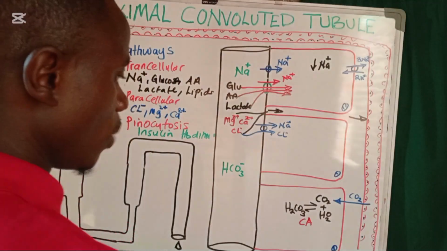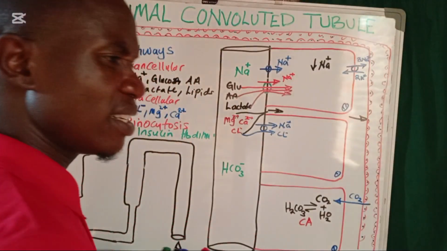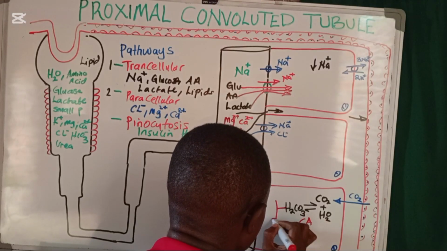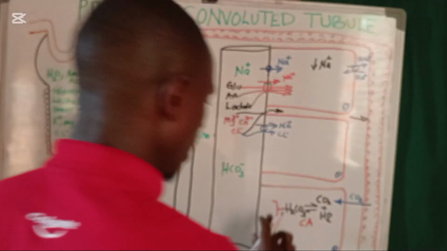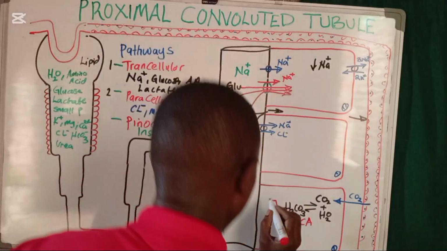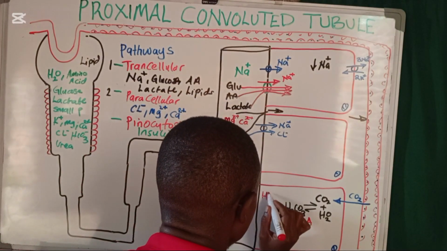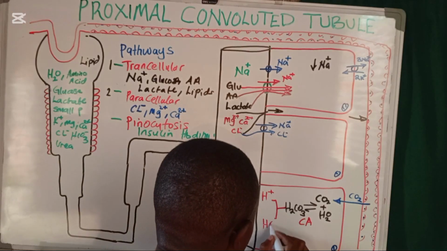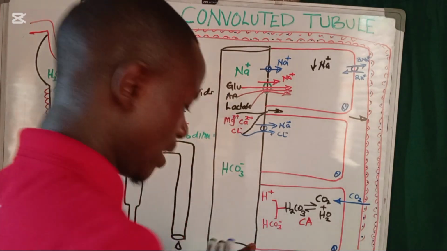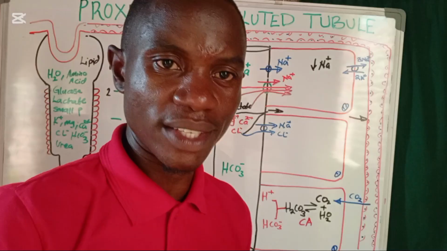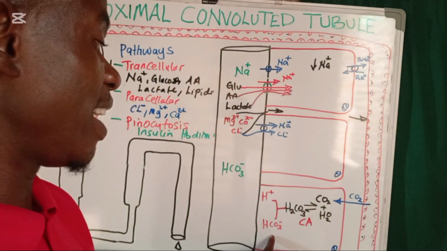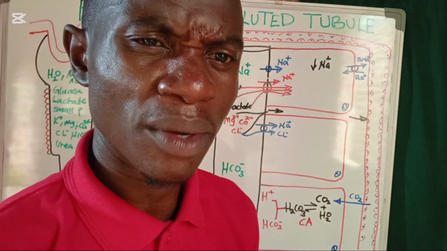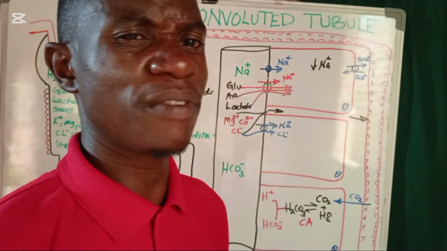What happens when this carbonic acid is formed? Carbonic acid is a very weak acid that can quickly dissociate into two components. It dissociates into hydrogen ions, and it also dissociates into bicarbonate ions. This is where something becomes very crazy. We are forming bicarbonate ions in the cell, but again we want to expel the bicarbonate ions.